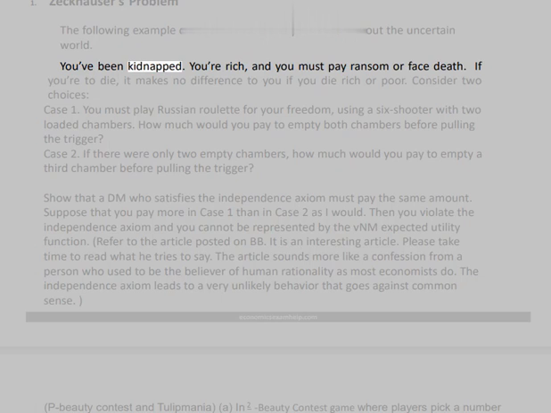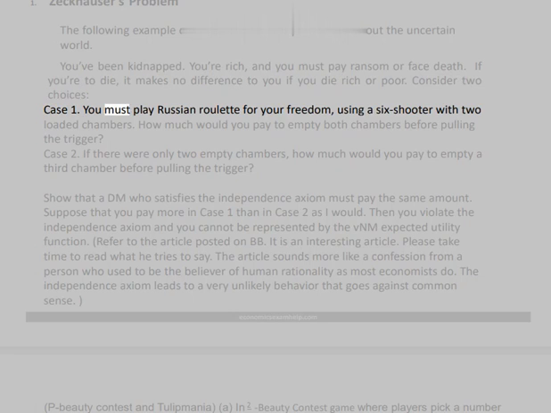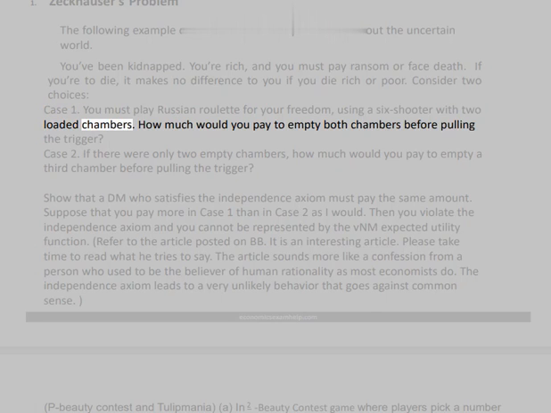1. Zeckhauser's problem. The following example casts doubt on the Bayesian view about the uncertain world. You've been kidnapped. You're rich, and you must pay ransom or face death. If you're to die, it makes no difference to you if you die rich or poor. Consider two choices. Case 1. You must play Russian roulette for your freedom, using a 6-shooter with 2 loaded chambers.